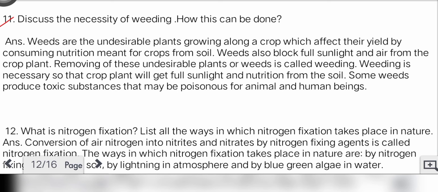11th, discuss the necessity of weeding, how this can be done. Weeds are the undesirable plants growing along a crop which affect their yield by consuming nutrition meant for crops from soil. Weeds also block full sunlight and air from the crop plants. Removing of these undesirable plants or weeds is called weeding. Weeding is necessary so that crop plants will get full sunlight and nutrition from the soil. Some weeds produce toxic substances that may be poisonous for animals and human beings.